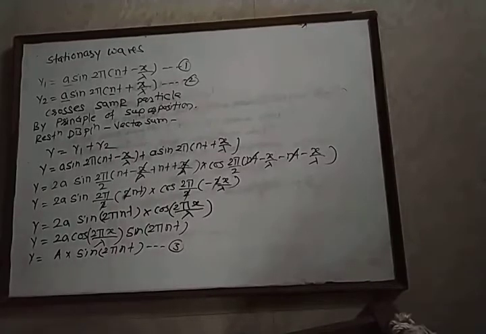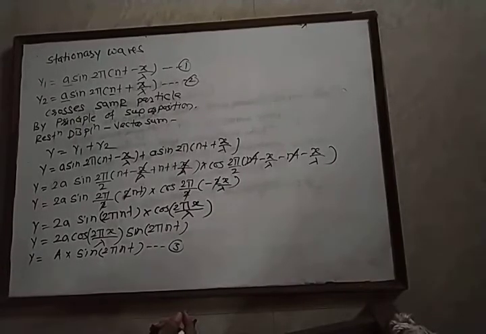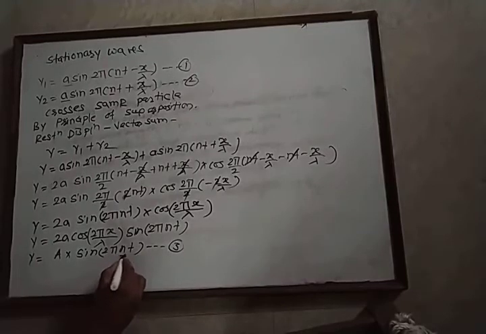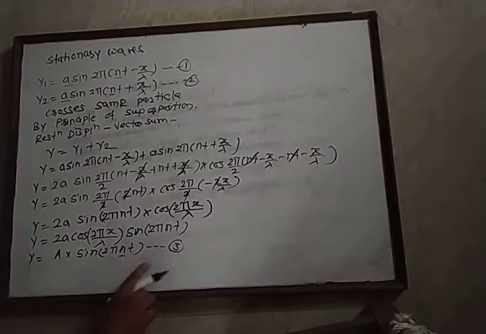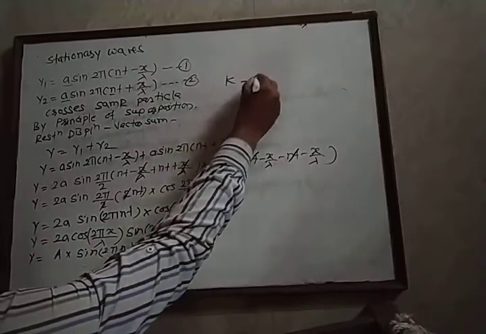This equation 3 is identical to the displacement of a particle performing SHM, and therefore when two waves cross the same particle, the resultant motion of the particle is a simple harmonic motion. The frequency of the SHM is equal to the frequency of either wave. Now in equation 3, the term k is absent.